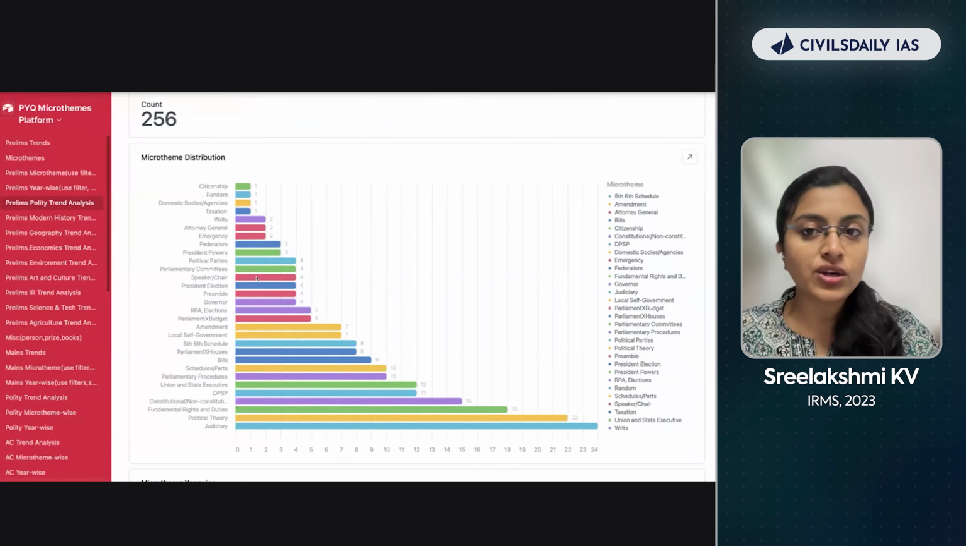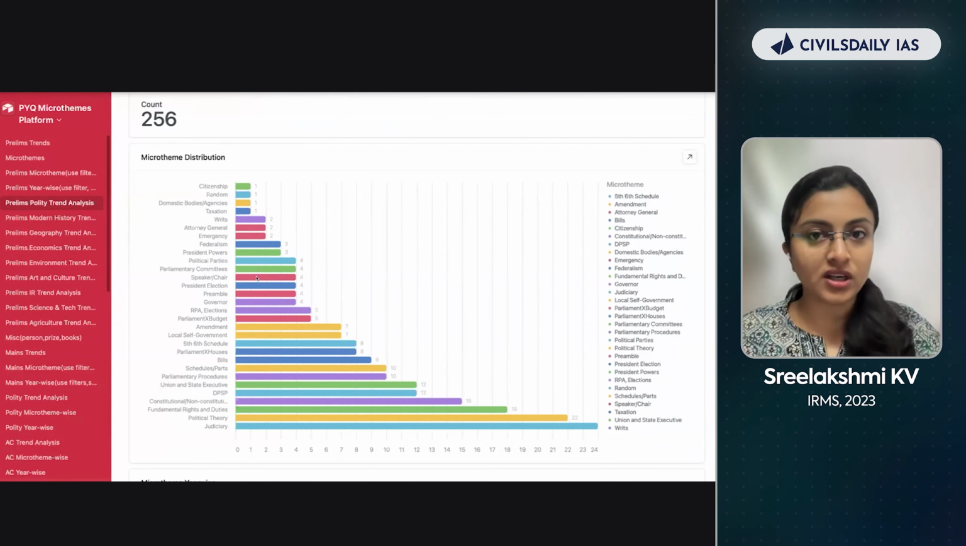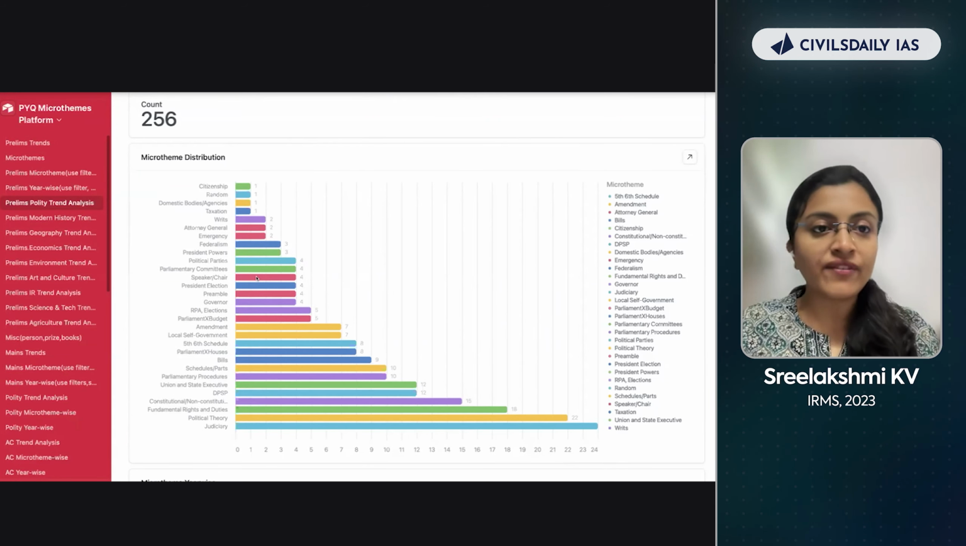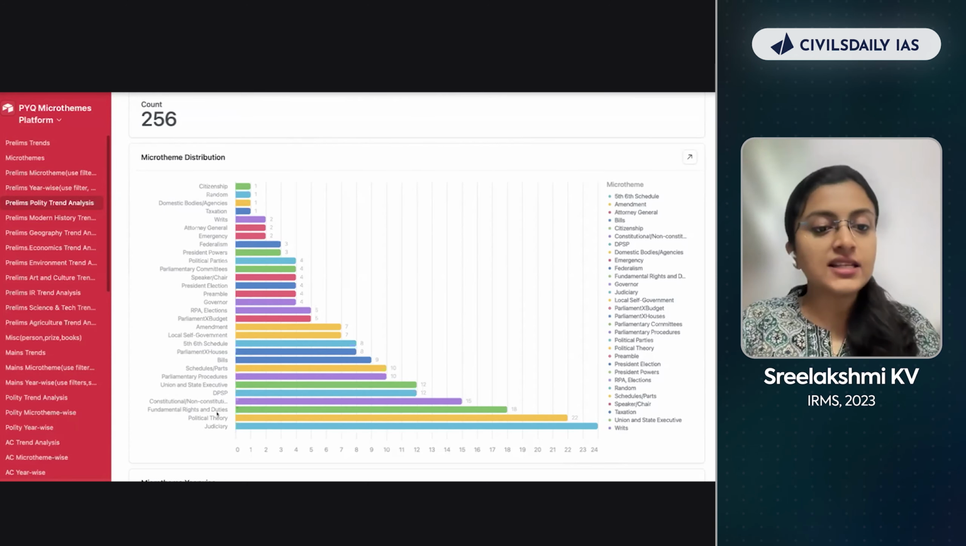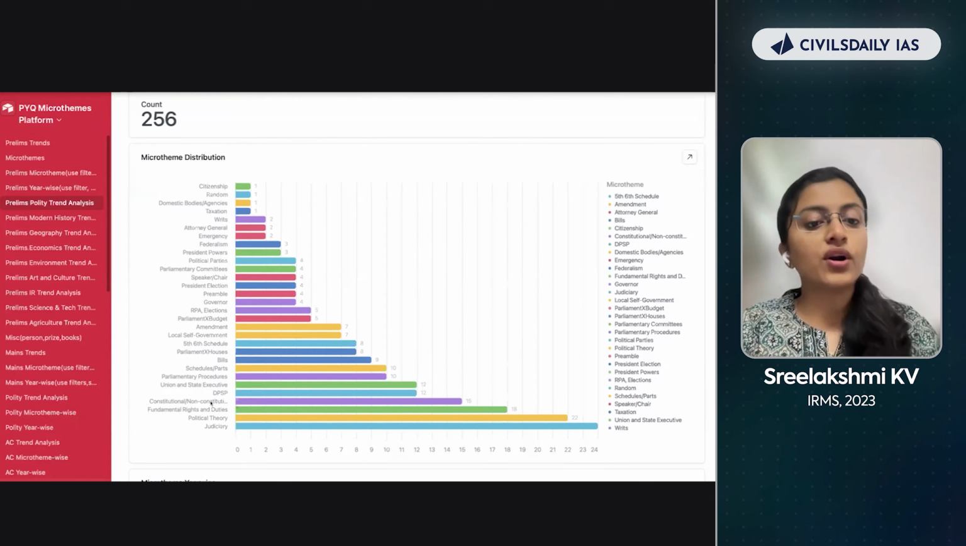Go through the PYQs of judiciary. Identify the nature of question UPSC is asking. Just don't blindly read the chapter. Go through the PYQs. Identify what are they exactly asking. Where is the focus point here, right? Judiciary is important. Political theory is important. Fundamental rights and duties are important. Constitutional and non-constitutional bodies are important.